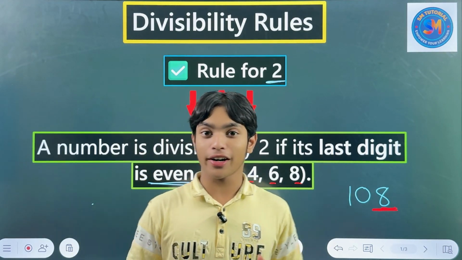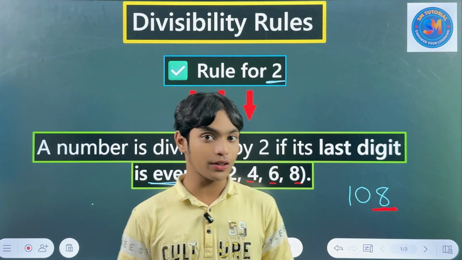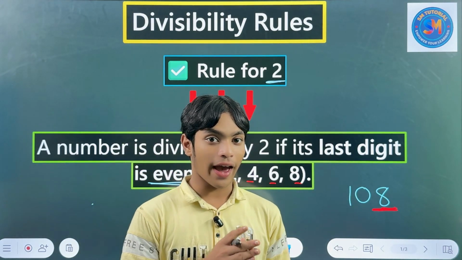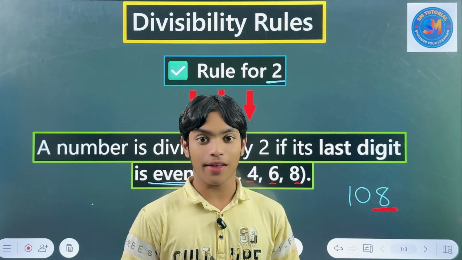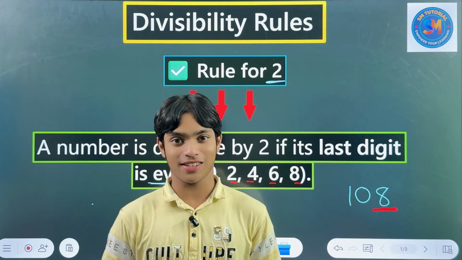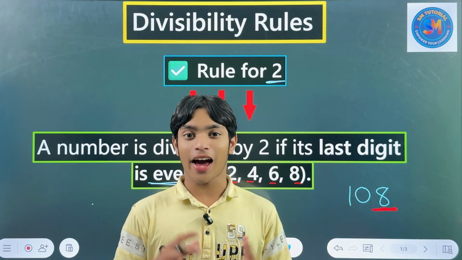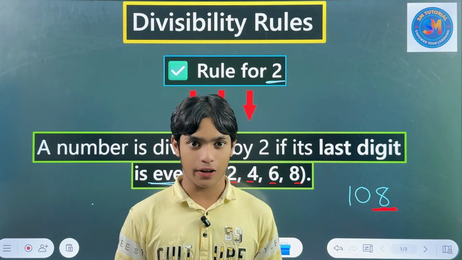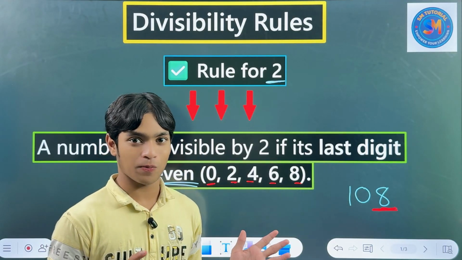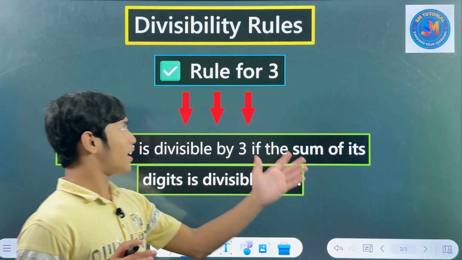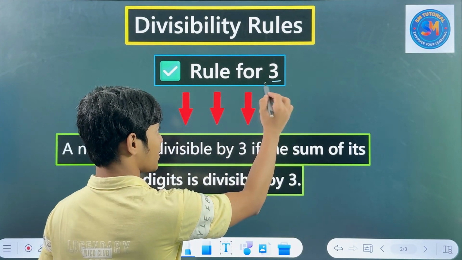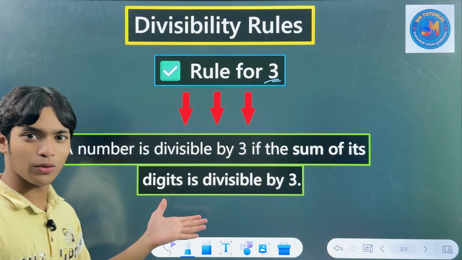But we're gonna learn another. So mainly today we will learn 3. This is for 2, and we will also learn for 3, and then we will learn for 5. So these are the most basic things. That's why I kept them in this video. So let's see for 3. You can see now the rule for 3. What is our rule for 3? Okay, let's read the rule first.